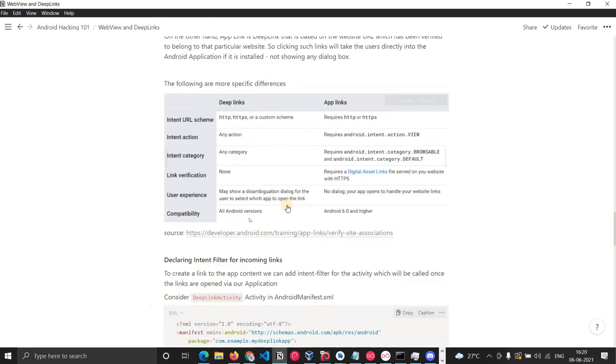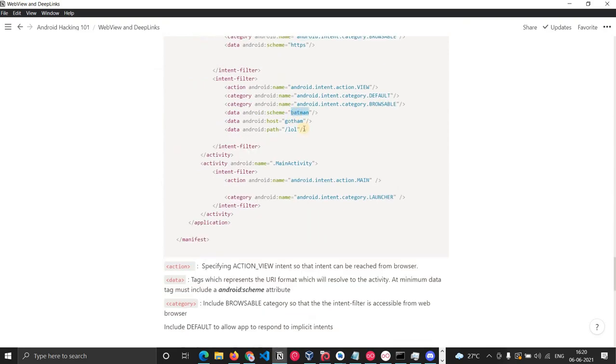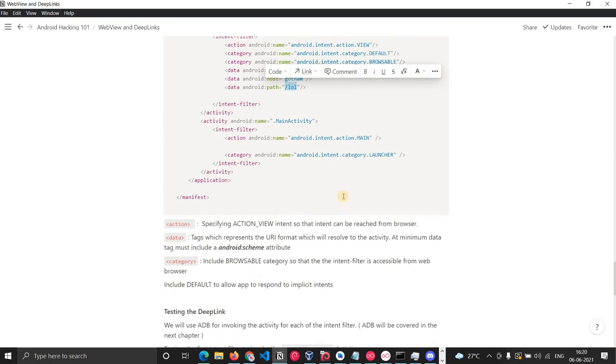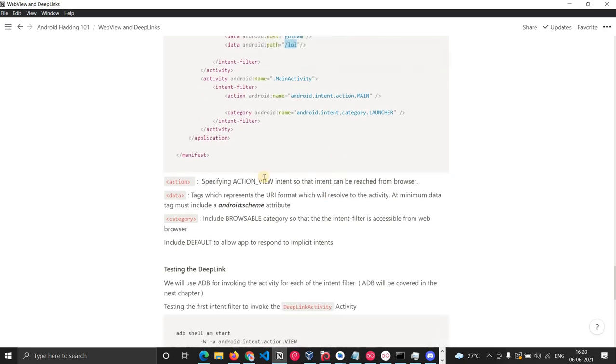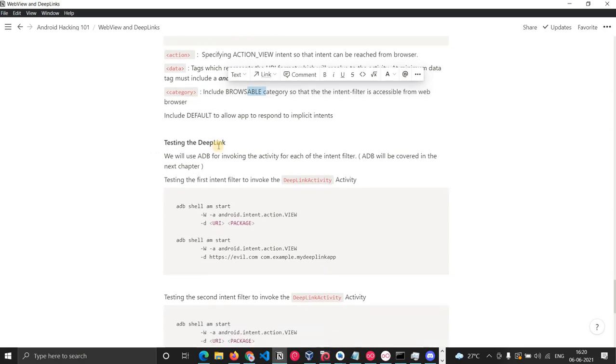I have just given a custom scheme. As you can see, you can give a custom scheme in deep links. So this is a deep link. I have given Batman as the scheme, Gotham as the host, and any path. As you can see, the action specifies the VIEW intent so that the intent can be reached from the browser. These are the data tags which represent the URI format which resolves to the activity, and the category is browsable, so it can be reached by the web browser.